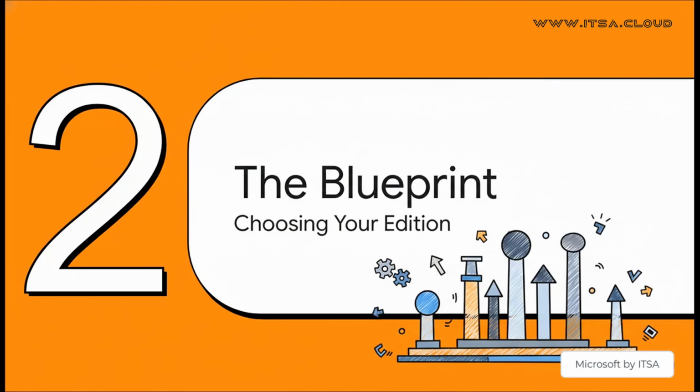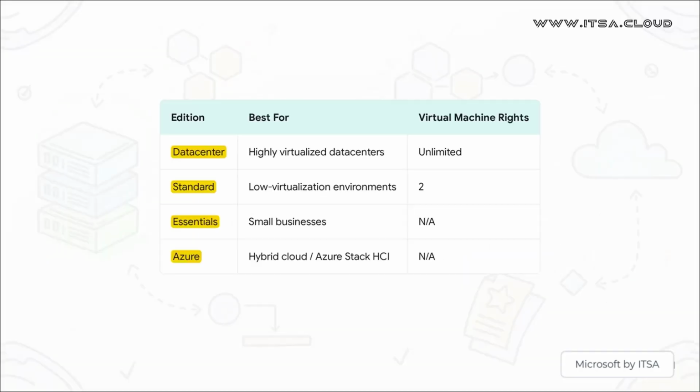All right, our foundation is poured. It's solid. Now we've got to look at the blueprint, which means picking the right edition of Windows Server for what you actually need to do. So this pretty much lays out your main options. You've got Data Center, that's the big one, the powerhouse for when you're doing a ton of virtualization. Standard is your go-to for physical servers or places with just a few VMs. Essentials is for small businesses, and the Azure Edition is built for hybrid cloud stuff.